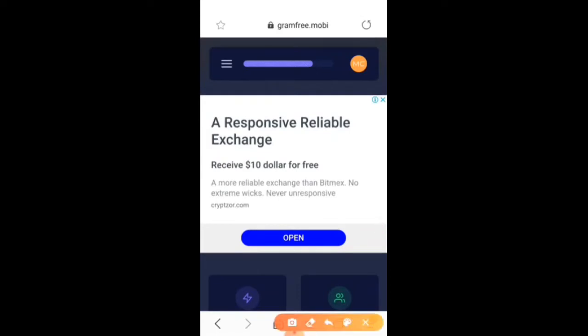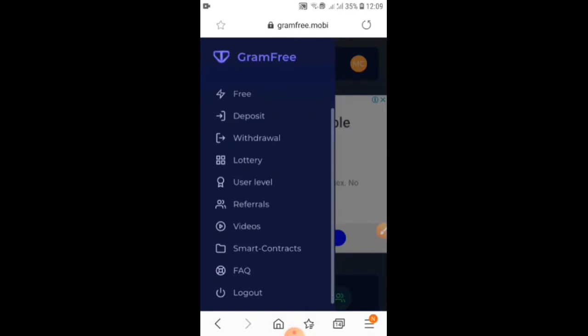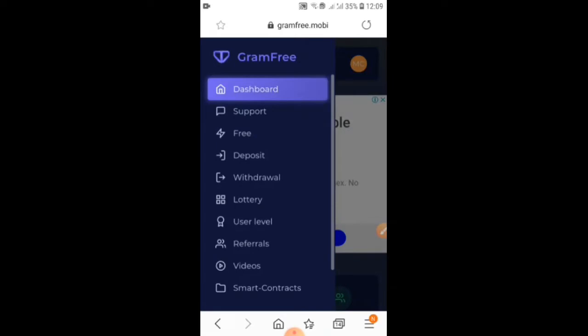From here we can click and see what all the menus are available. I'm clicking here. It has dashboard, support, free, deposit, withdrawal, lottery, user level, referrals, videos, smart contracts, FAQs, and logout. So from here we can earn in four ways. Normal earning you can get without referring any person.